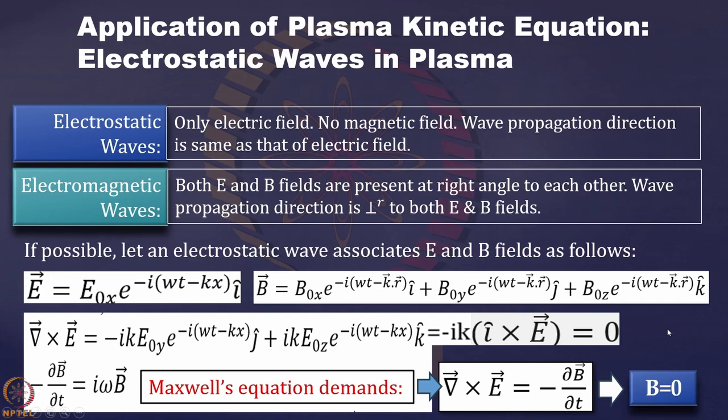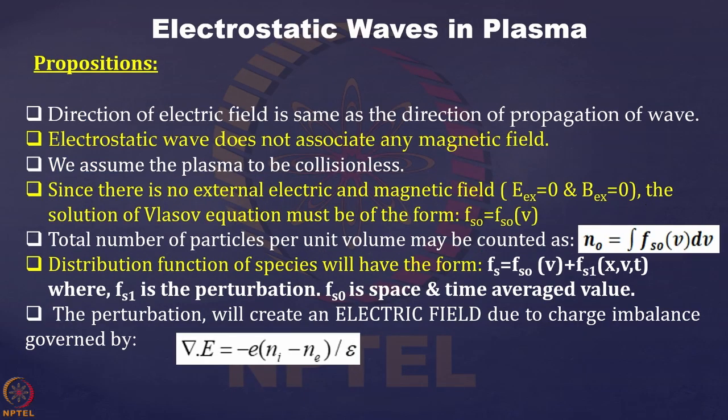So this is the very special nature of this kind of wave in plasma, where the magnetic field is 0, and it is only the electric field which propagates, and the direction of propagation and the direction of the electric field are the same. With this we start understanding the propagation of waves in plasma.